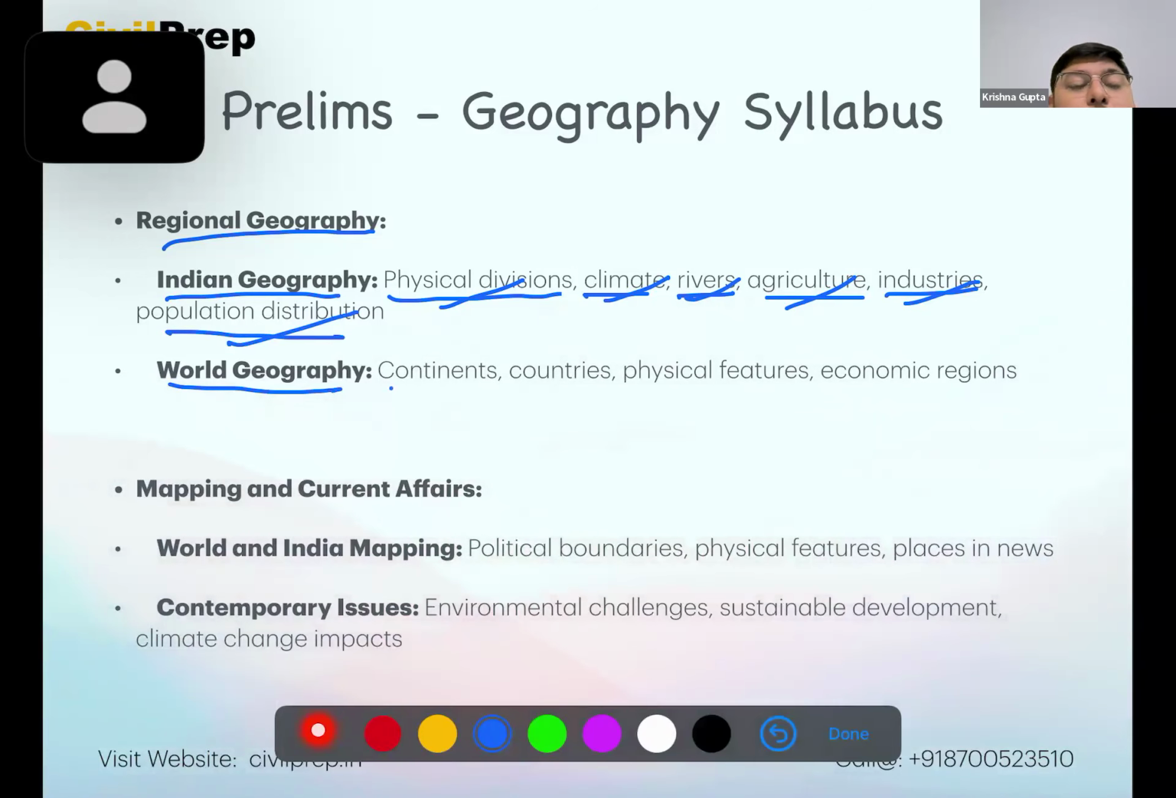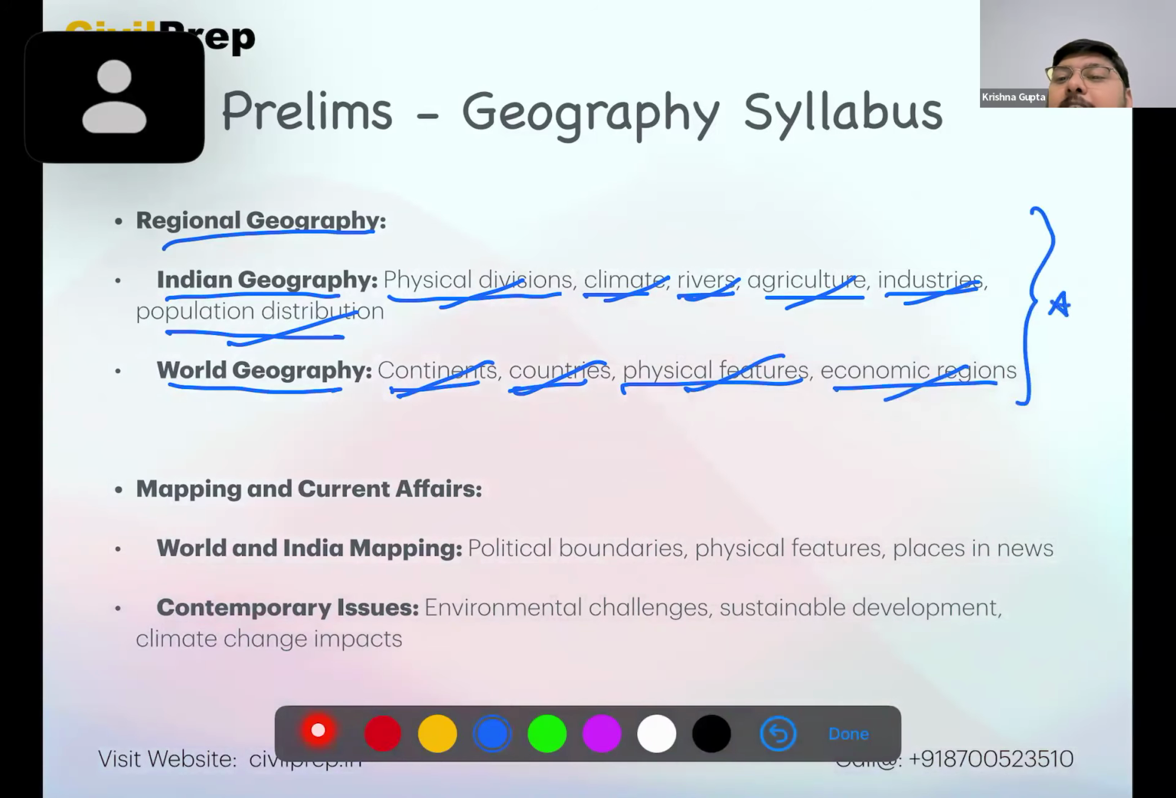Apart from this, when we look at the world perspective, continents, countries, rivers, oceans, sea, mountains, types of mountains, their location, types of regions of world. So this is one of a very important aspect where almost 4 to 5 questions are asked every year. So we'll be covering this in a very holistic manner.